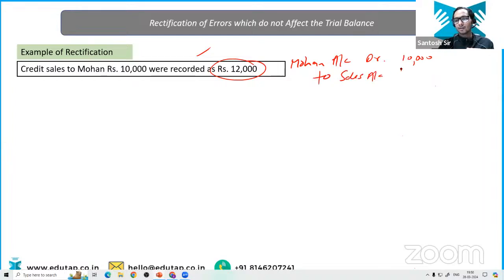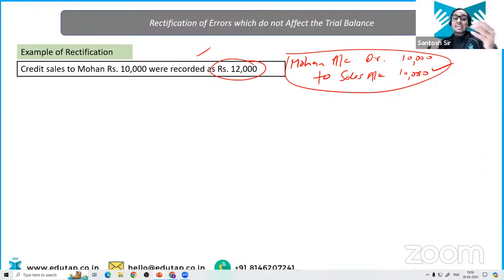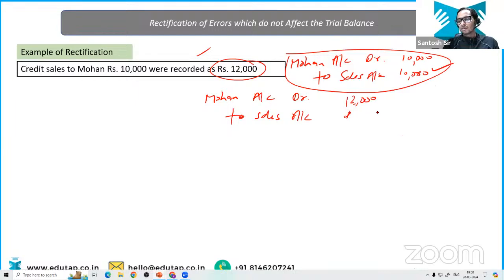So these two entries you have to pass in the exam if you want to see the rectification entry. This is the correct entry. And now what is the incorrect entry? What he has done is he has debited the Mohan account with 12,000 and he has credited the sales account with 12,000. Now see here very carefully.